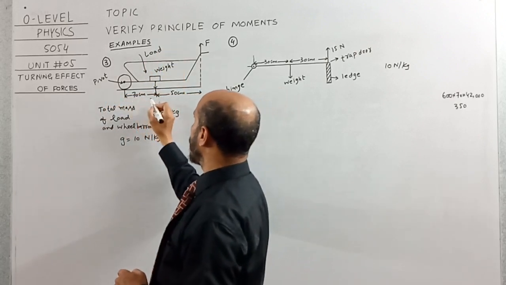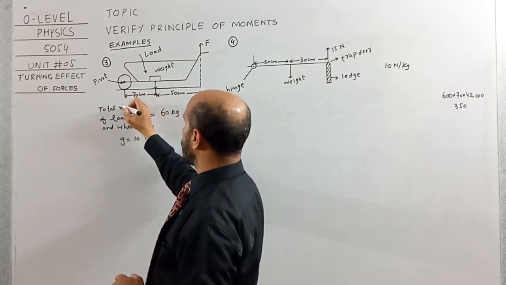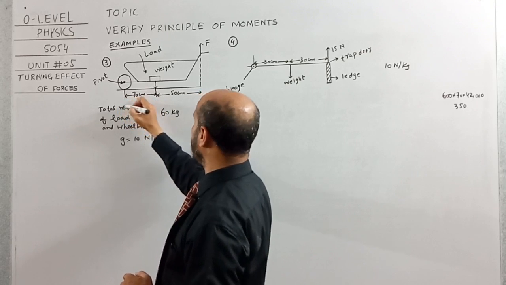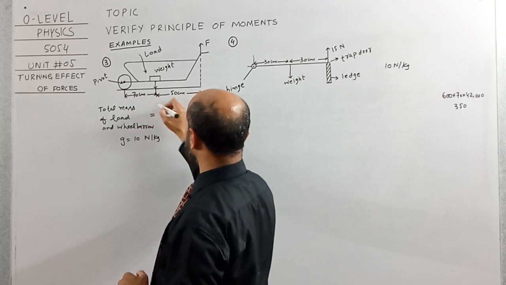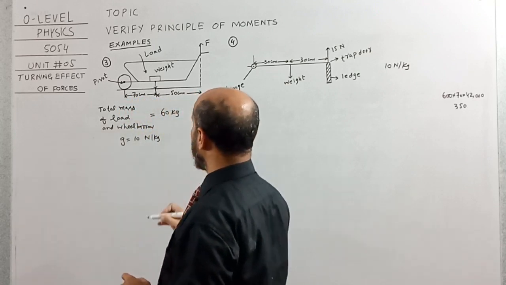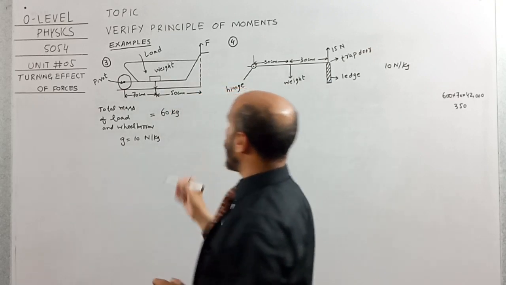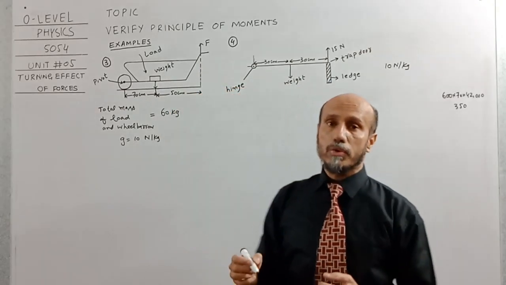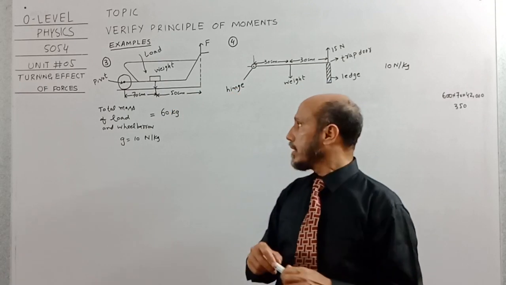From the pivot to the weight, the distance is given as 70 centimeter, and from the weight to the handle, the distance is 50 centimeter. We have to find the force applied on the handle of the wheelbarrow in order to shift that weight.